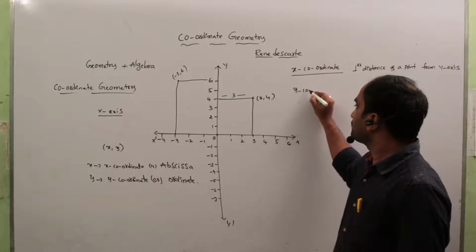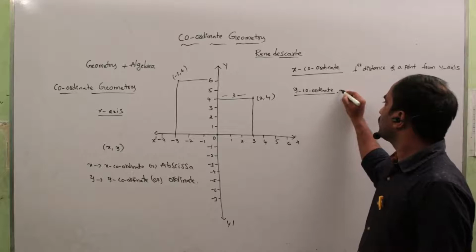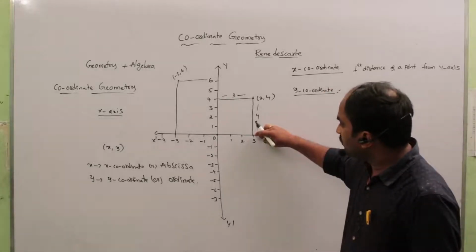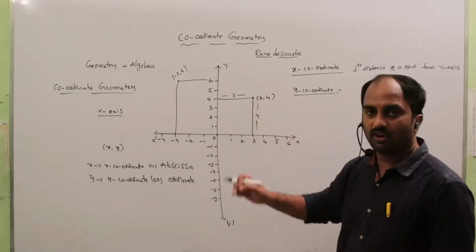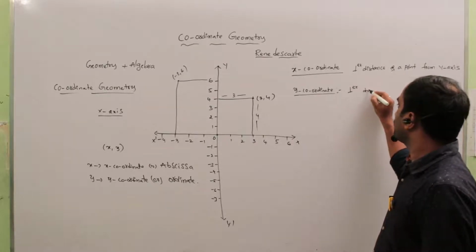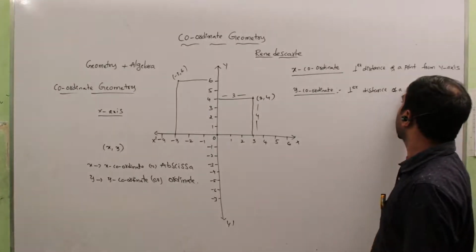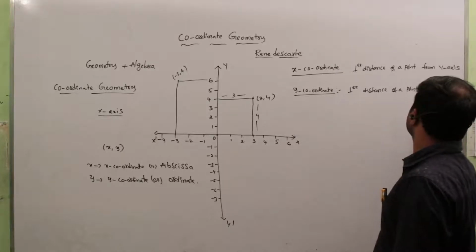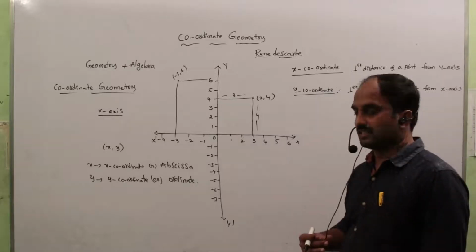The y coordinate, here 4, is nothing but the perpendicular distance between the x-axis and the point. So the y coordinate is the perpendicular distance of a point from the x-axis.